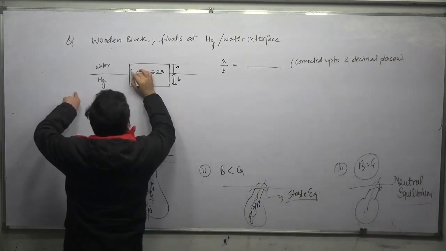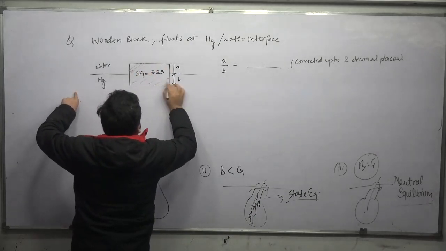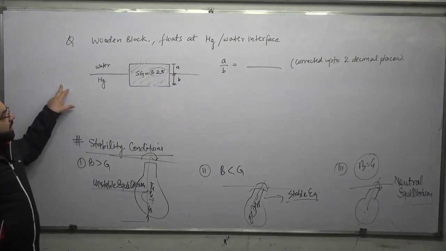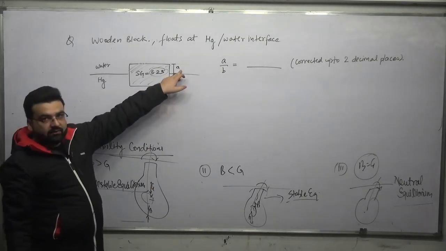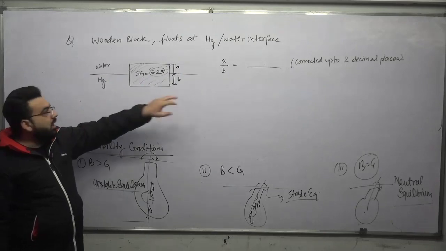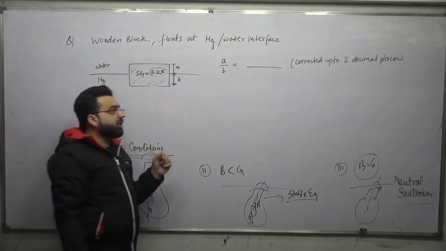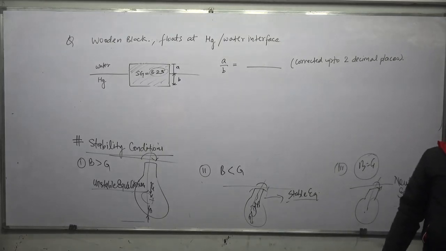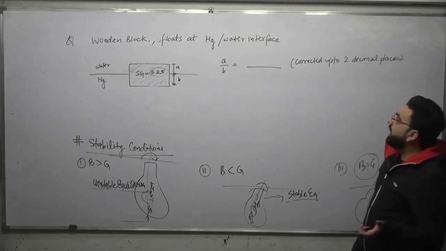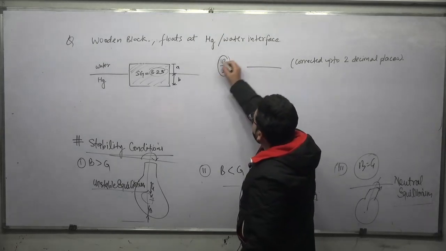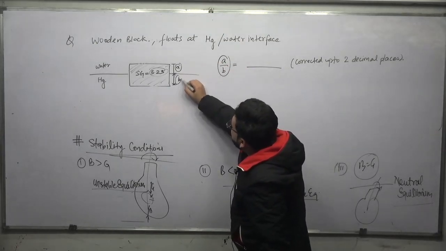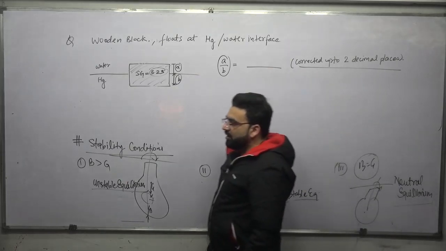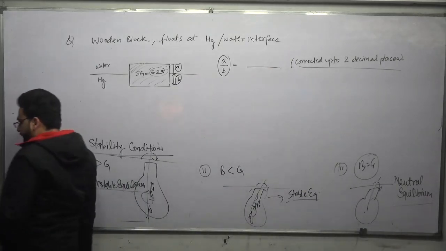We have a wooden block whose specific gravity is given to us as 5.23. This A portion of the block is inside water, and this B portion is inside mercury. So obviously some buoyant force will be acting, which will be equal to the weight of the volume of fluid displaced by the body. We have to find the ratio of A by B, that is, how much is A and how much is B, and the ratio corrected up to 2 decimal places. That is what we have to ultimately find in this question.